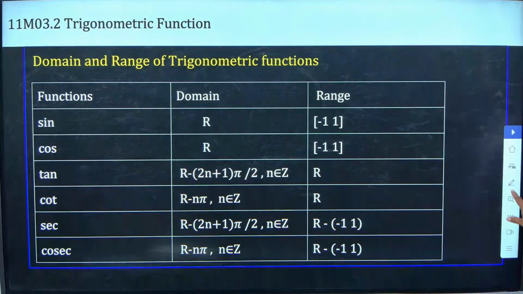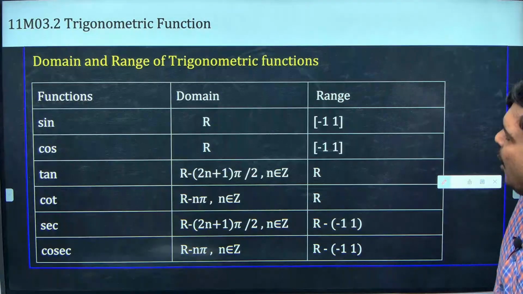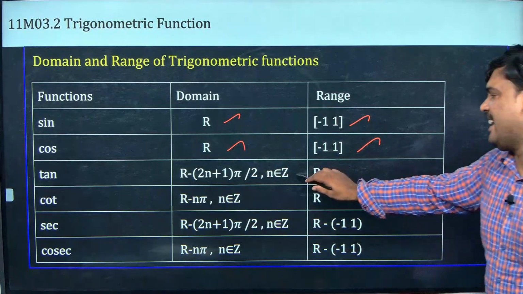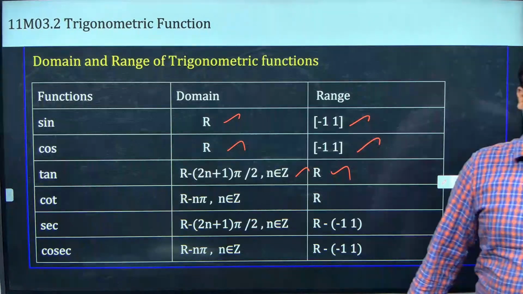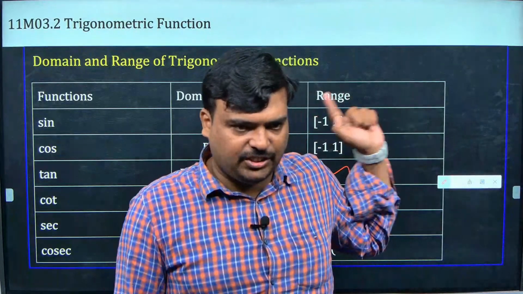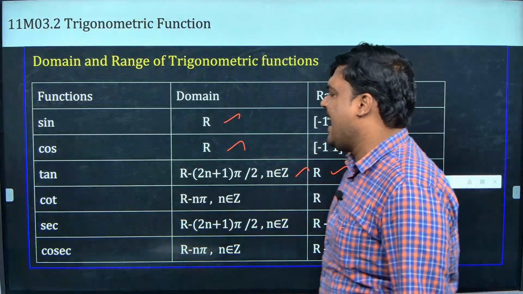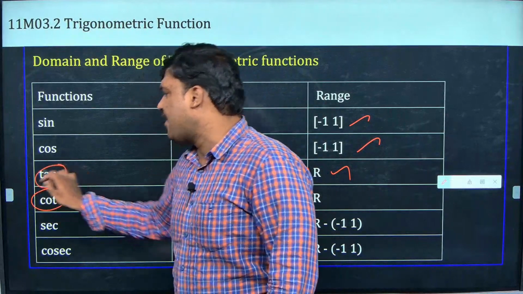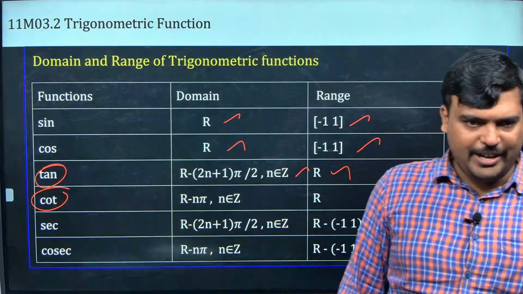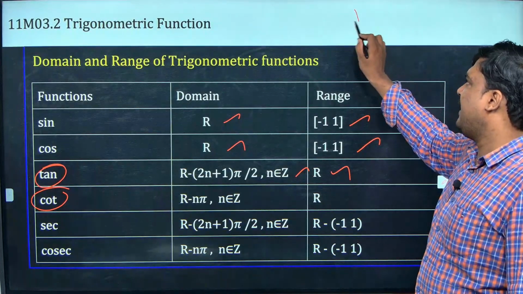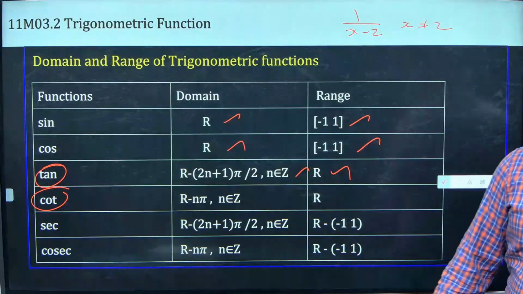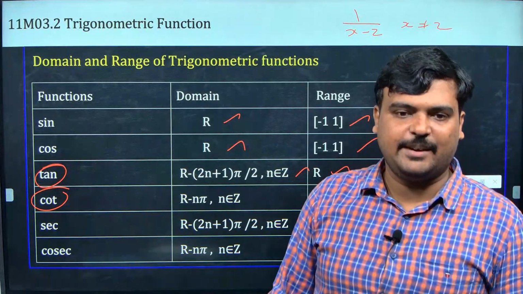Okay sir, now yes, we got some idea on how the domain of sin, cos and the range of sin, cos, and even I have got the tan. Is that okay? Did you understand these three first? Shall I go to the other three ratios? See, among the other three ratios, cot is nothing but the reciprocal of tan. Correct? I had taught you in the previous unit, that is in the first unit. Whenever I have it like this, I will write x should not be equal to 2. If x is equal to 2, it means it is divided by 0.